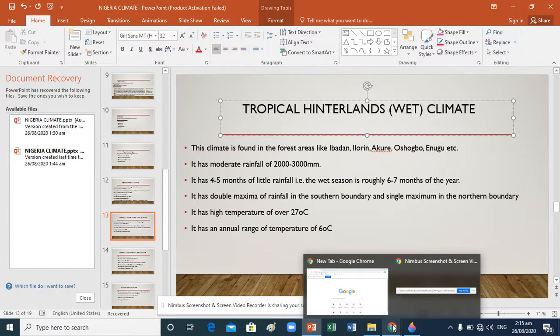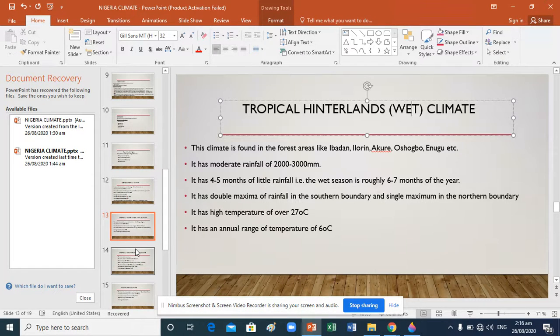It has 4 to 5 months of little rainfall. The wet season is roughly 6 to 7 months of the year, and aside from that, it has double maximum of rainfall in the southern boundaries and single maximum in the northern boundary. It has high temperature of over 27 degrees Celsius. It has an annual range of temperature of 6 degrees Celsius.